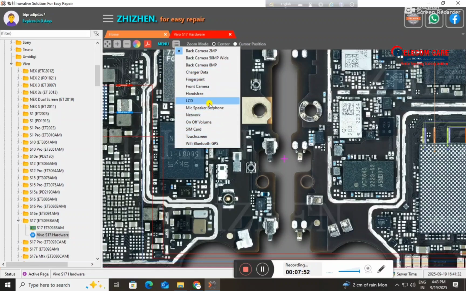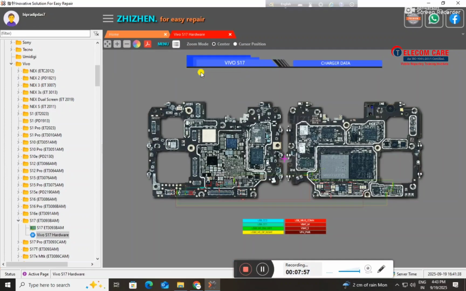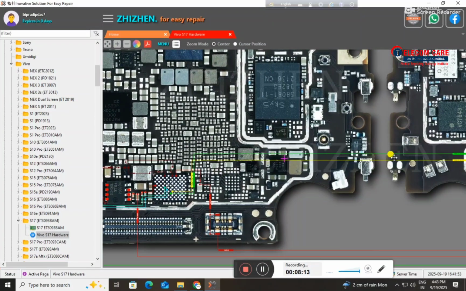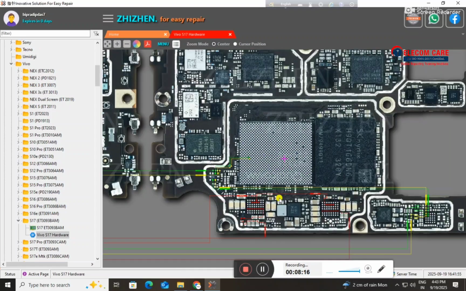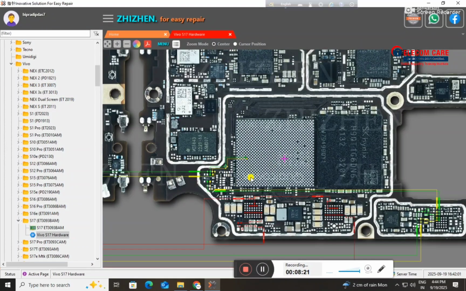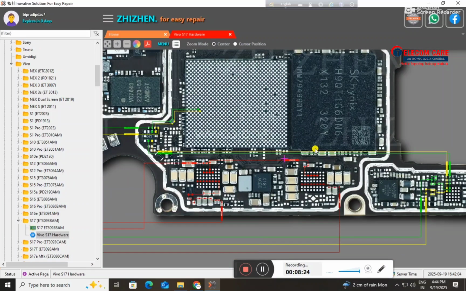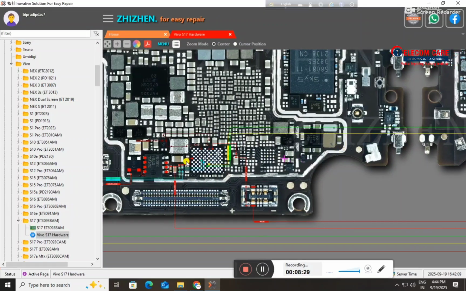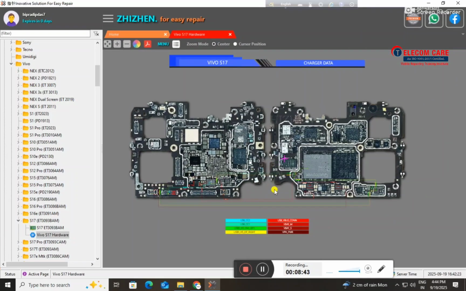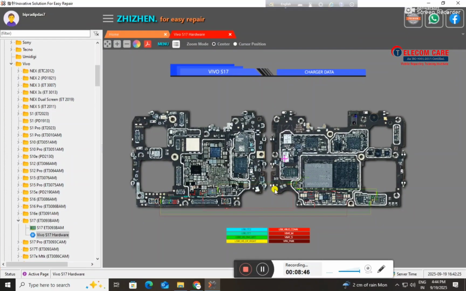Now we can click anywhere to see any kind of lines on this PCB. You can see the lines and where they are going, and this will help us to repair the phone properly and successfully. As we can see, this is the IC part and these are the capacitors. This is how we can download the software and use the software to diagnose the problem of a smartphone and its PCB. Thank you for watching this video.